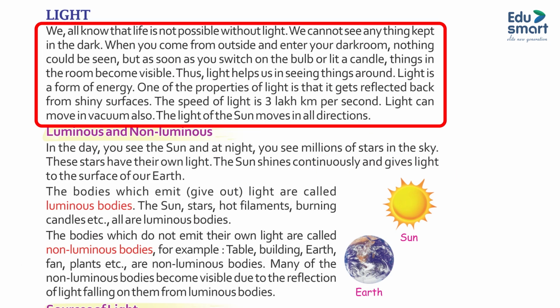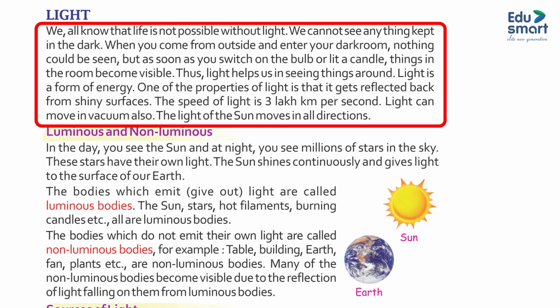Light. We all know that life is not possible without light. We cannot see anything kept in the dark. When you come from outside and enter your dark room, nothing can be seen. But as soon as you switch on the bulb or light a candle, things in the room become visible. This light helps us in seeing things around. Light is a form of energy.